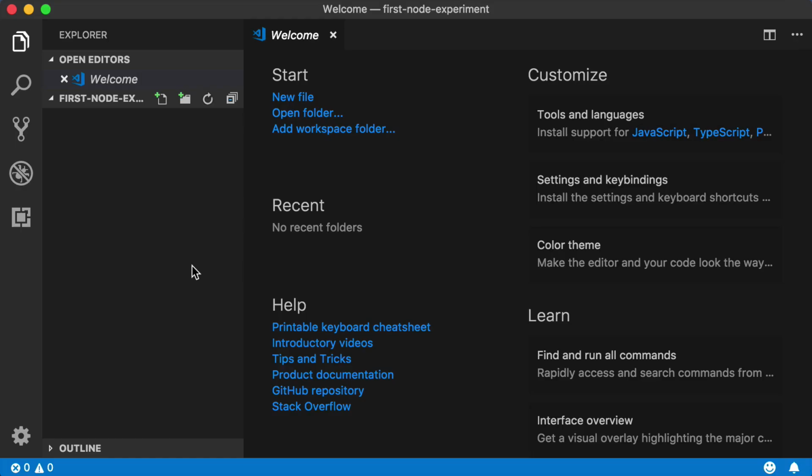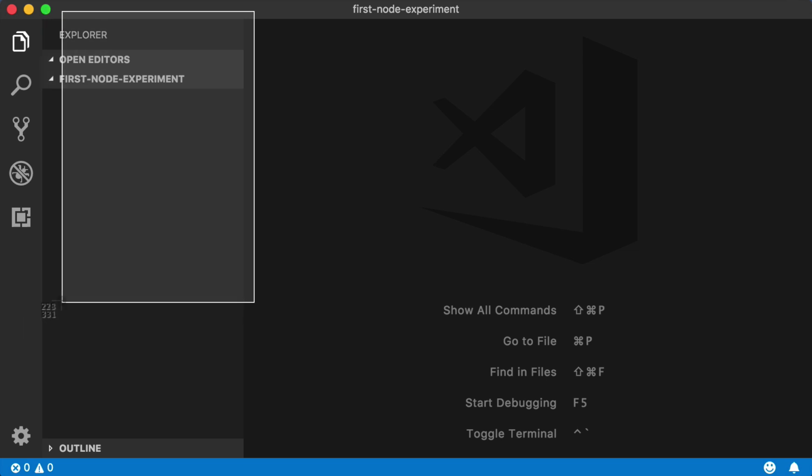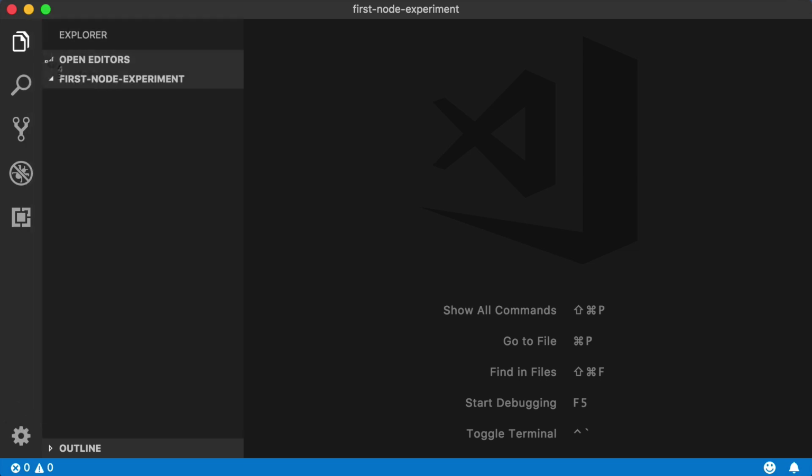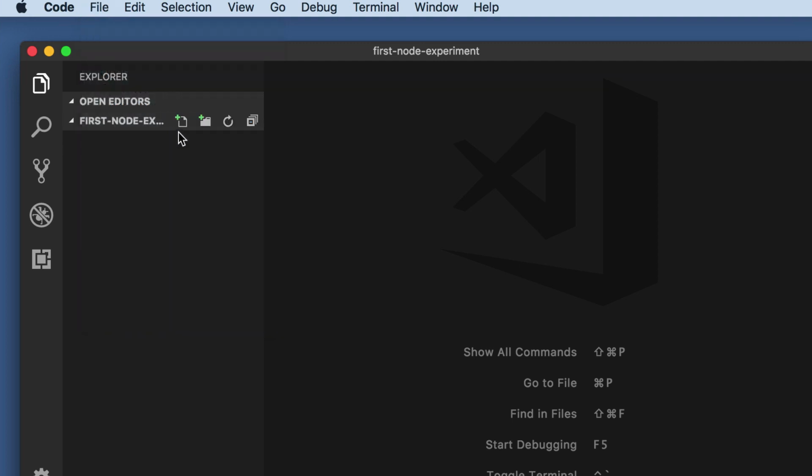Okay, now once you've opened that folder with VS Code, you should see a few options right about here. First of all, we can go ahead and close the welcome screen or any sort of welcome tabs. Okay, and in this left-hand middle menu that we see here we see the name of the folder that I just opened up, and if I hover over that little tab, I have a few different options. So this first icon will create a new file within that folder. That's what I'm interested in doing. I want to create a new file in that brand new folder. So you can either click this icon here, or you can click File, New File, it's up to you.